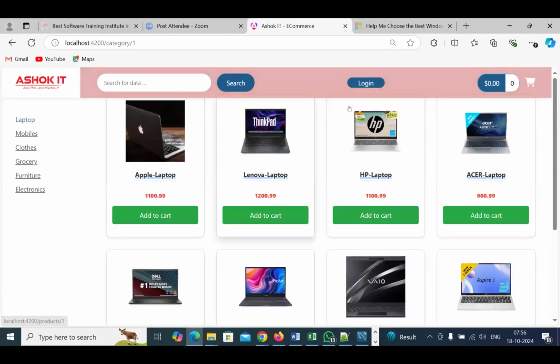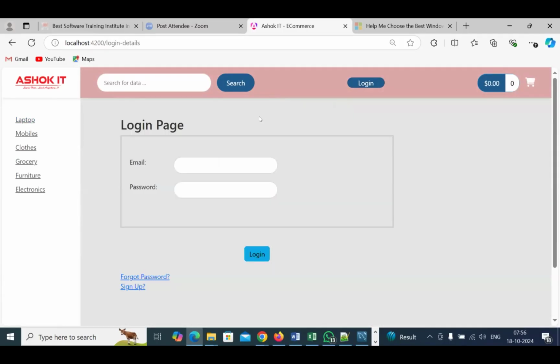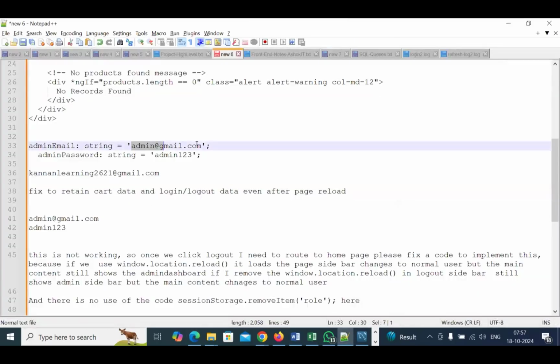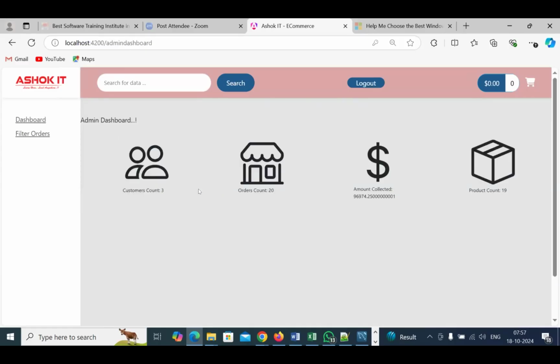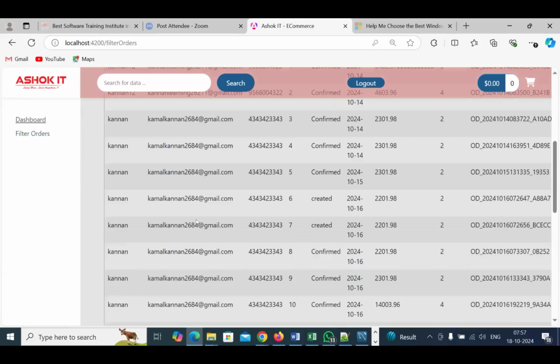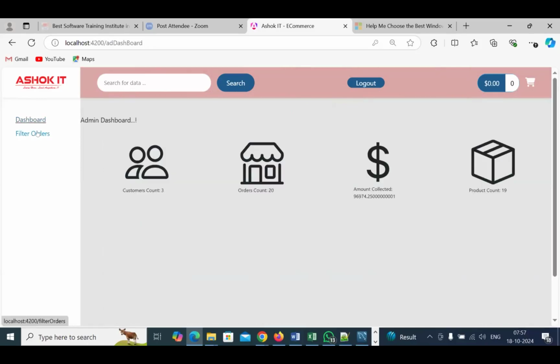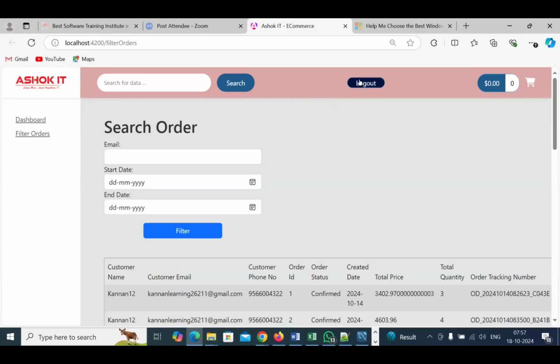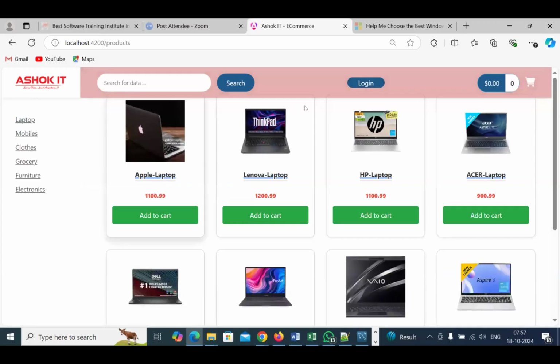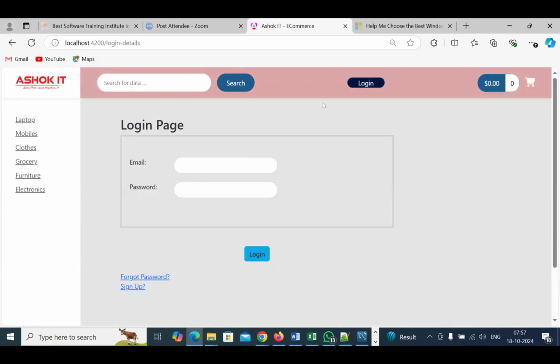Now I am logging in, and it's navigating to the admin page. I didn't go into the functionality, dashboard, everything. Now I'm doing a refresh. You should not be logged out; you should only log out on the screen. Okay, I am still refreshing everything. Now I'm logging out. It's coming to the main page. Now I'm logging in.